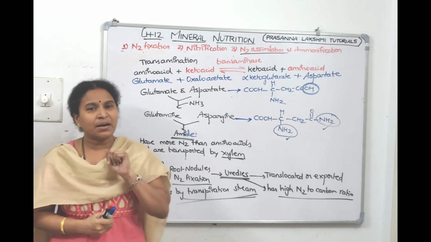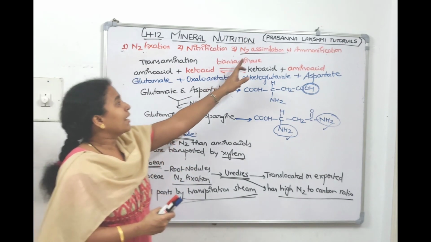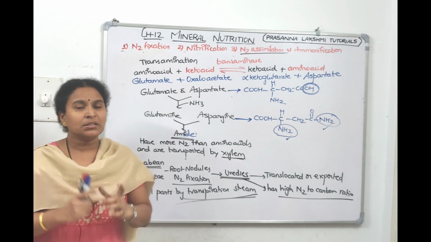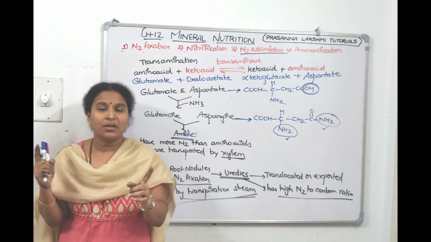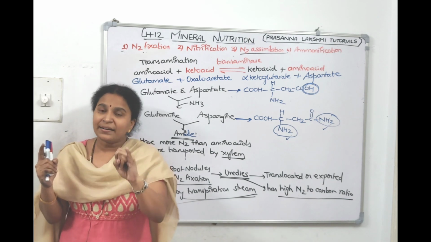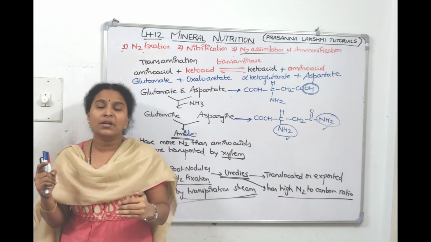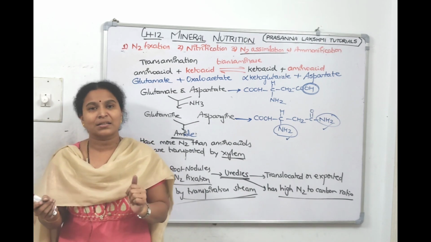Right, children? Did you understand what we discussed in the class? We discussed nitrogen assimilation. In nitrogen assimilation, we discussed how nitrate gets converted to ammonia, by nitrate reduction and nitrite reduction. And what is the fate of the ammonia? Either it goes for reductive amination or transamination.